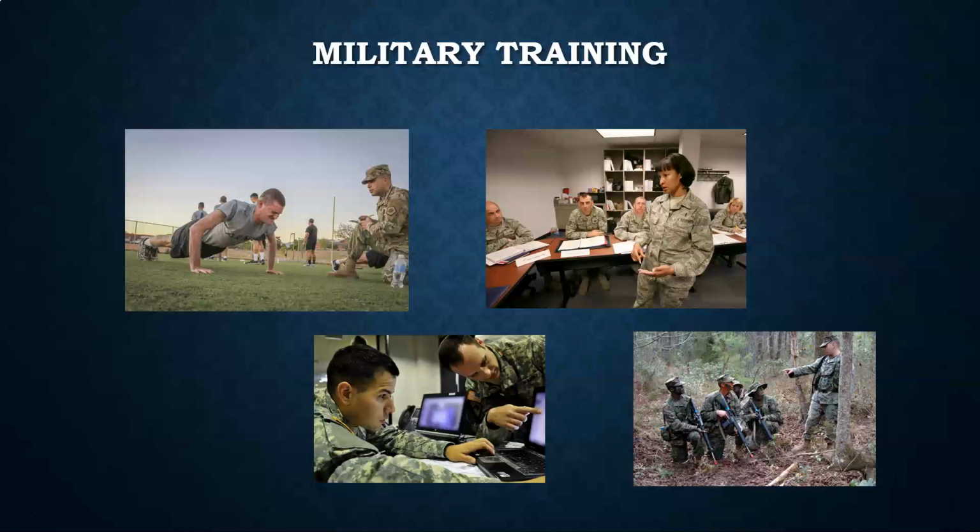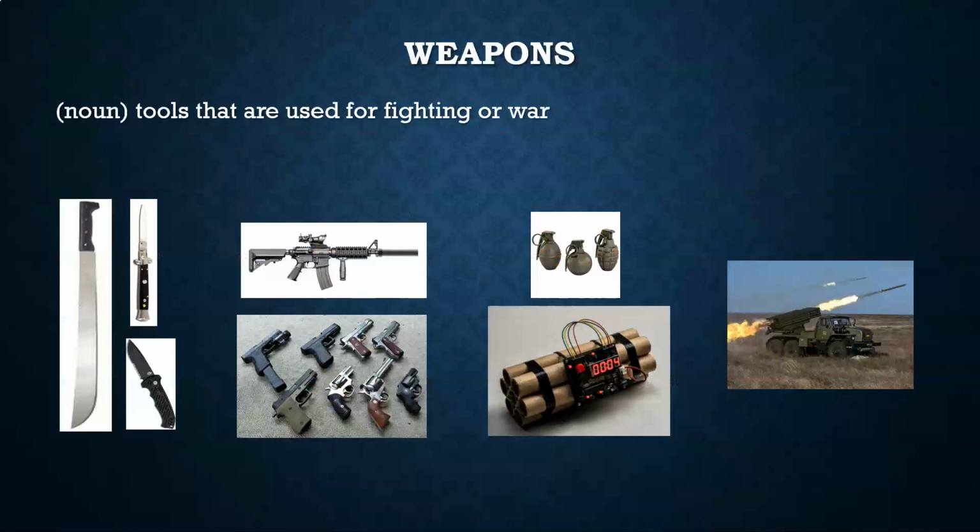And if you have experience in the military, then it's possible this topic could come up in your interview and you need to explain what kind of training you had, what kind of work you did for the military. The next word you need to know, weapons. These are tools that are used for fighting or for war. So you might have, for example, knives or guns. This third one here is bombs. The last one is rockets. So all of these things fall into that category of weapons.